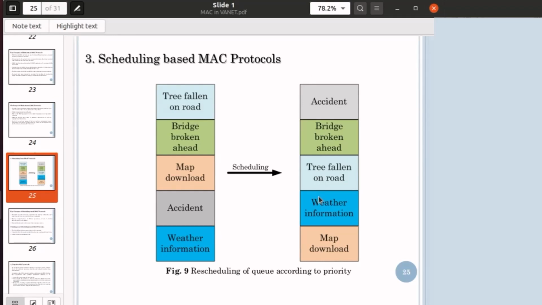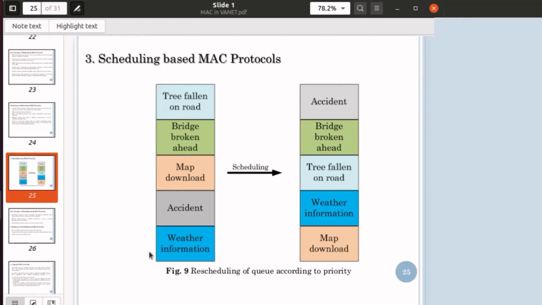So now you can debate on the priorities of the messages, but don't worry about it. When we are designing a policy at that level, then only we should discuss it. When we are designing only the MAC protocol, we will use numbers only. Okay, so priority number 1, priority number 2, like this. So don't worry about it.